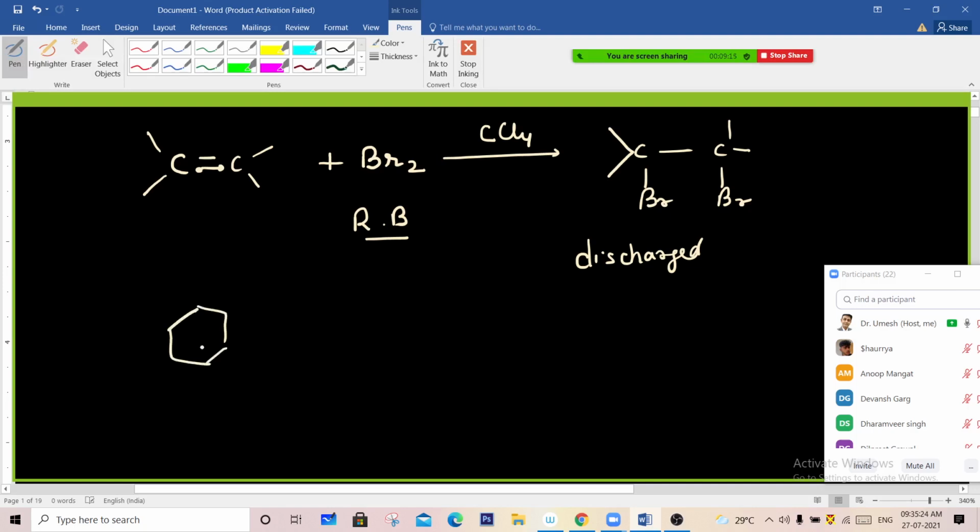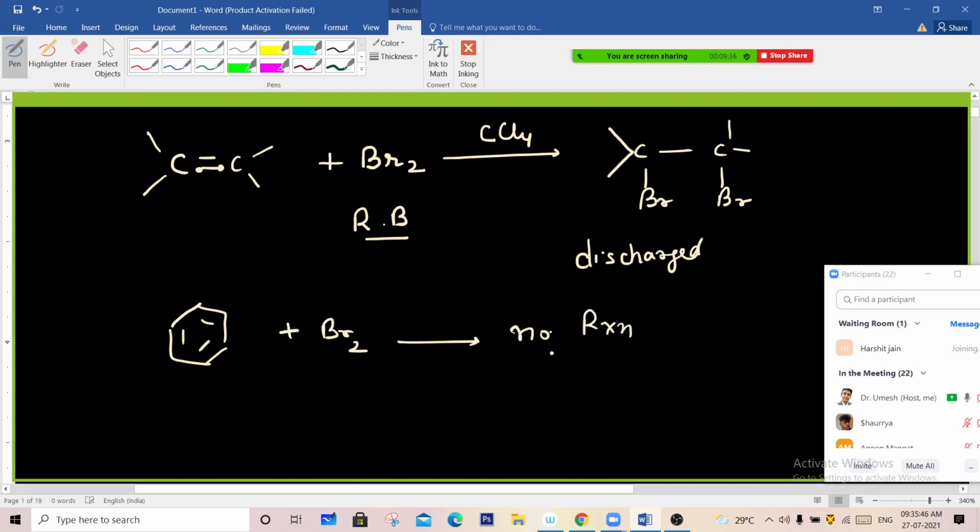If we add bromine to this molecule, where we are expecting that three double bonds are there alternatively, it should also decolorize the bromine, but actually we don't find any reaction. So I can say no reaction, right? It means the molecule does not have a double bond. This structure is wrong. Whatever we studied in the 10th class about benzene seems to be wrong now, right?